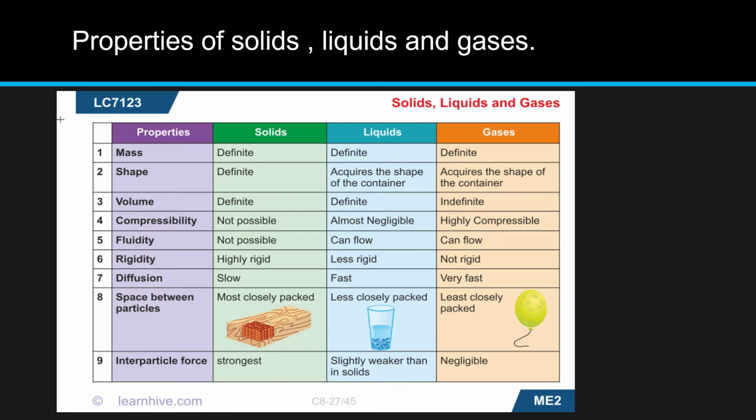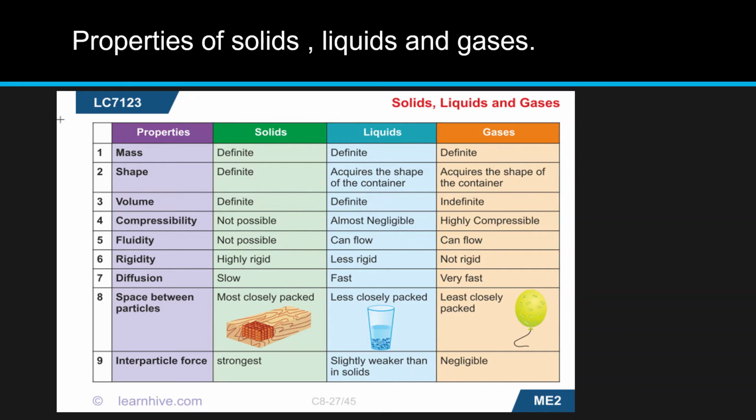Properties of solids, liquids, and gases. The first property is mass. In solids, liquids, and gases, the mass is definite. The second property is shape. In solids, the shape is definite, whereas in liquids, it takes the shape of the container, and in gases, it also takes the shape of the container. Now volume. In solids the volume is definite, in liquids also it's definite, whereas in gases it's indefinite.